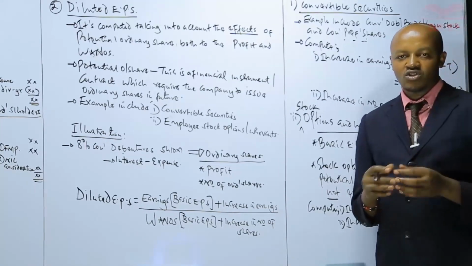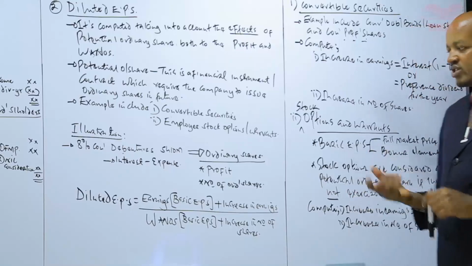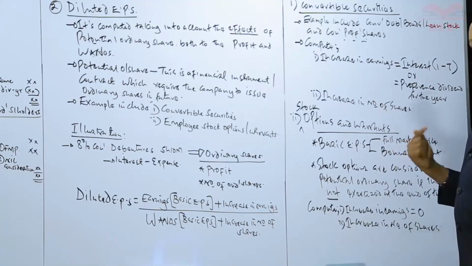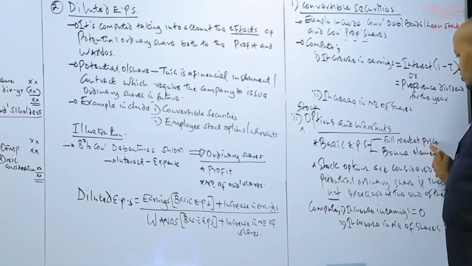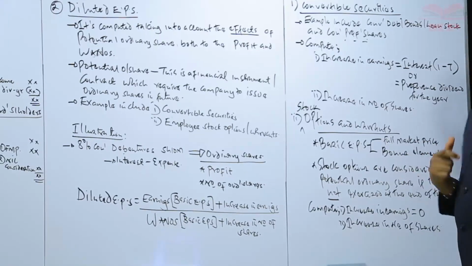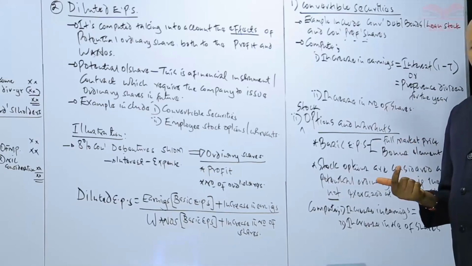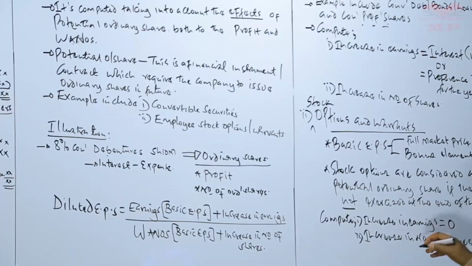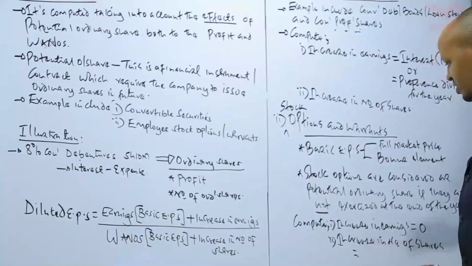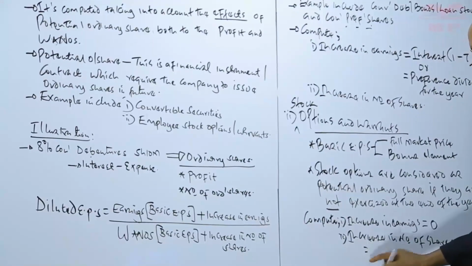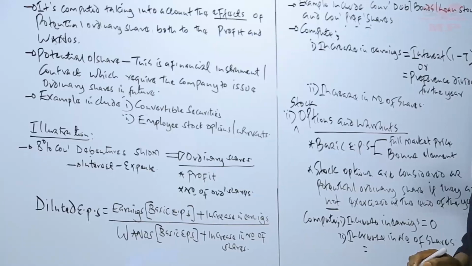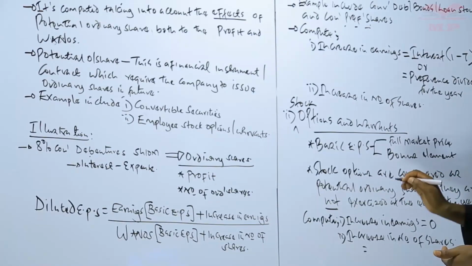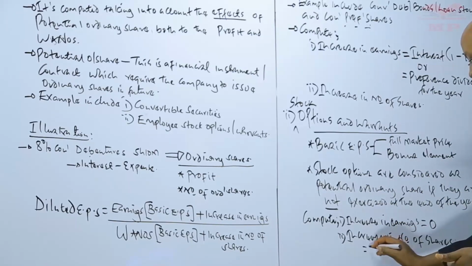If they exercised their stock option in course of the year, then those shares which would have been issued by the company would have been split into two: shares which were issued at full market price and shares which were issued for free, or the bonus element. And therefore, when computing this increase in number of shares, those shares which would have been issued by the company, assuming the employees exercised their option in course of the year, would have been split into two.